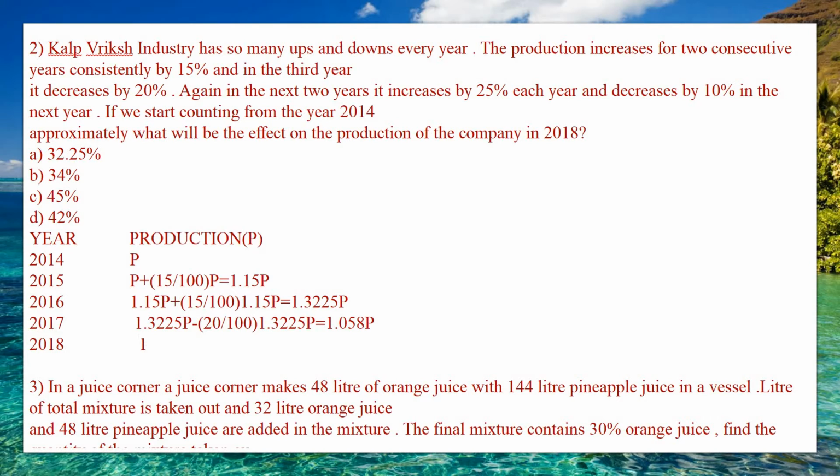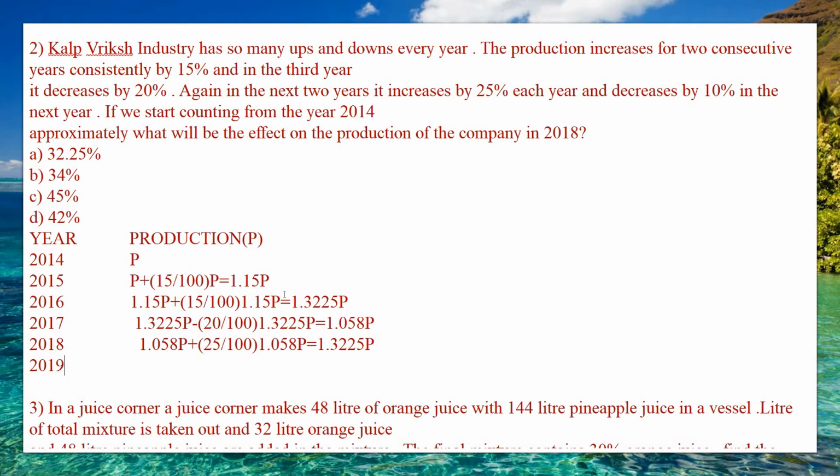So 1.3225 P plus 25 divided by 100 into 1.3225 P is equal to 1.653125 P. So this is for 2019.